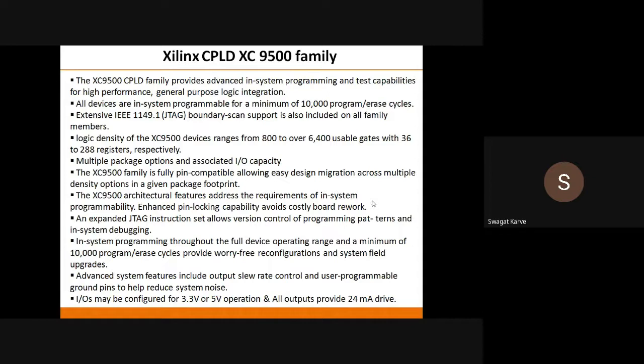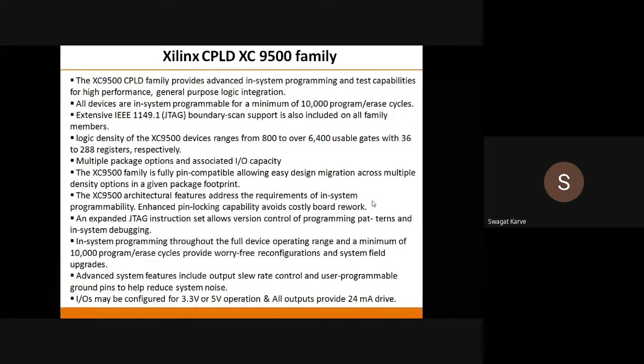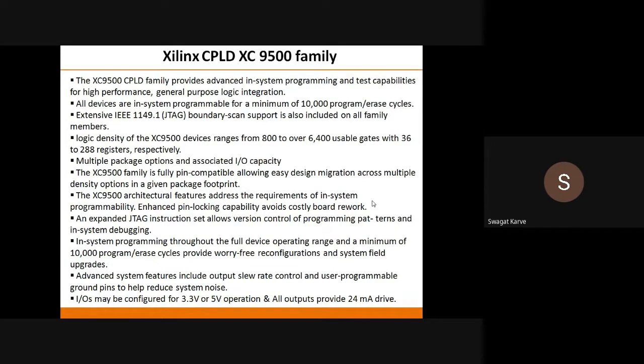Then it has different test capabilities for high performance, in system programmable for a minimum of 10,000 program per erase cycle. That means for per erase cycle, you can program it 10,000 times. That means once you erase that particular CPLD, you can reprogram it 10,000 times, okay. And this is the magic of this CPLD.